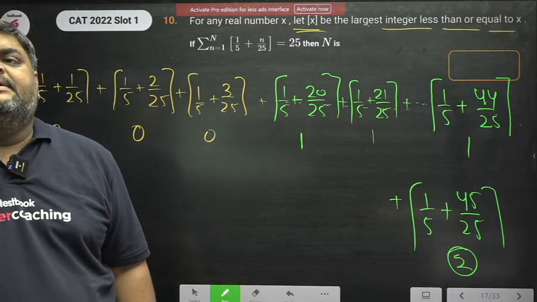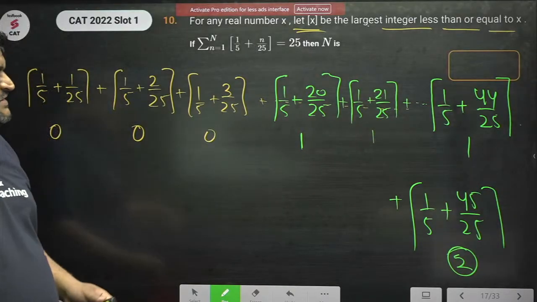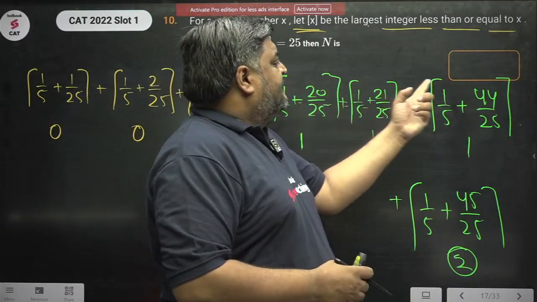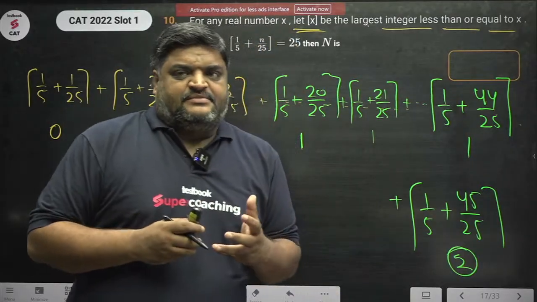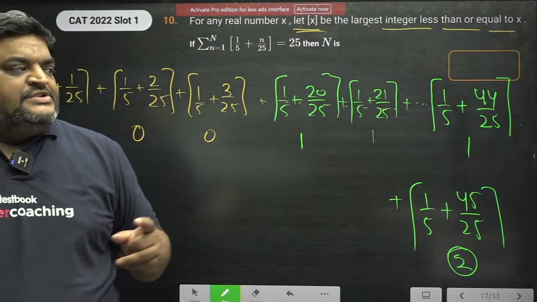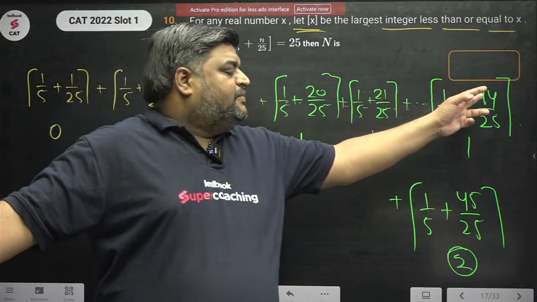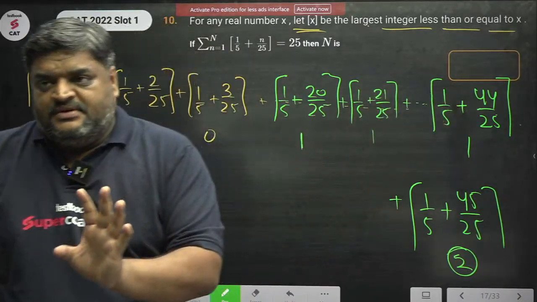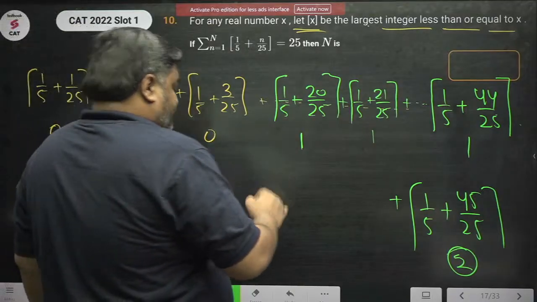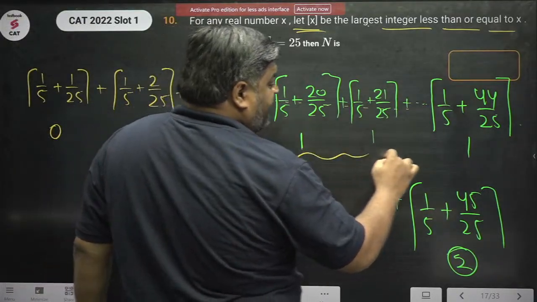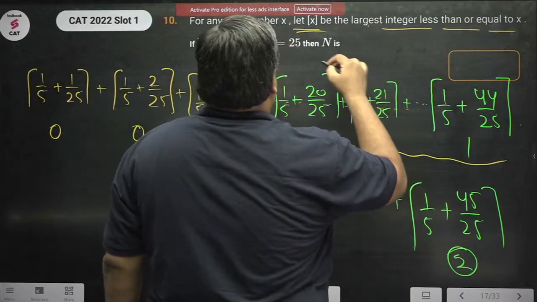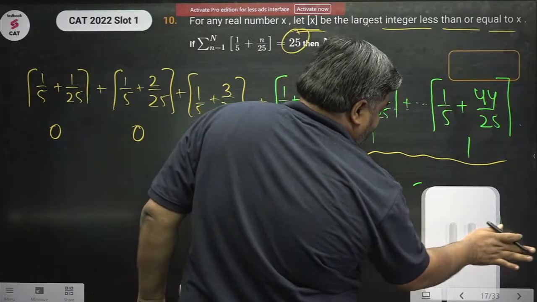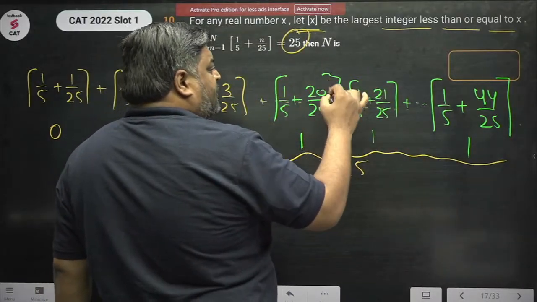Welcome Saurabh. So let's check first how many times we have 1 over here. Starting from n equal to 20 all the way till 44, these are 25 terms. This is the first term, second term, third term, and this is the 25th term. So the sum of all of this would be 25, which was the desired value. So we need not take n equal to 45. n is equal to 20 to n is equal to 44.